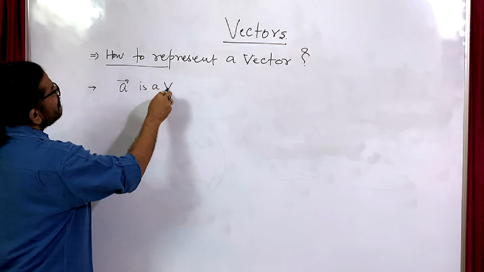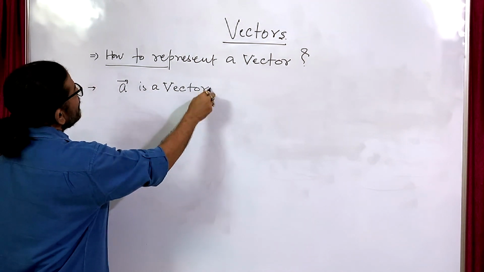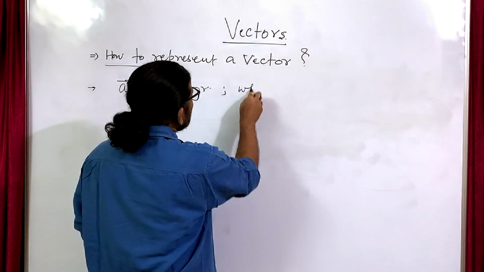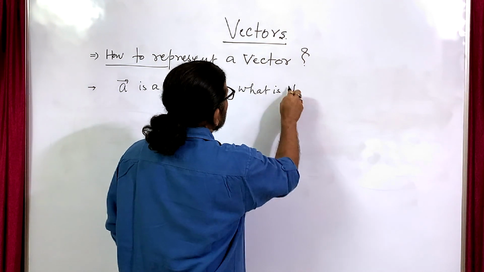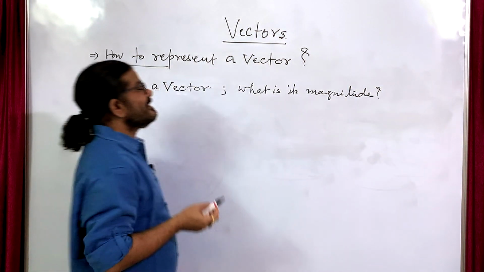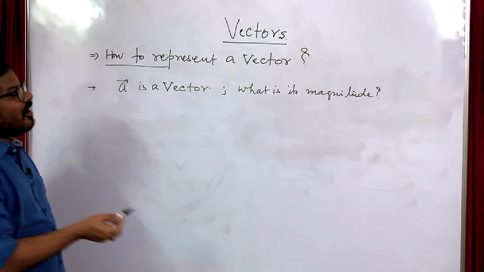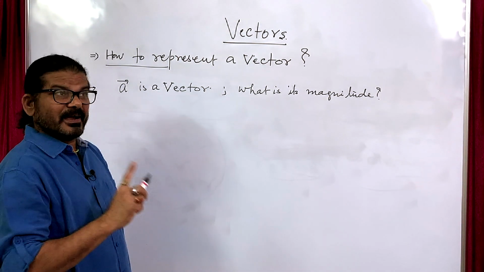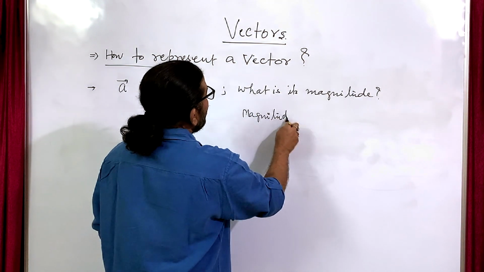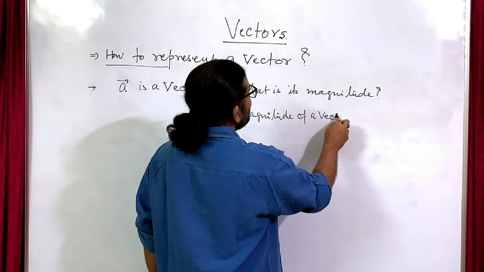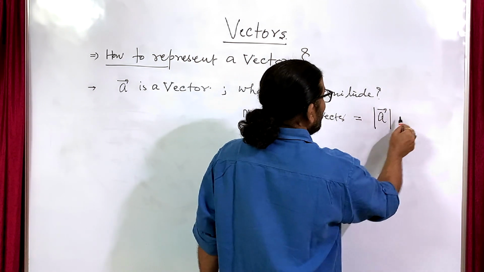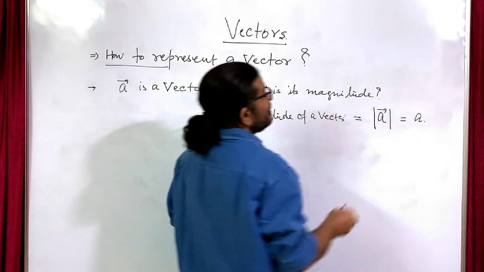If somebody asks what is its magnitude, how will you represent the magnitude of a vector? The magnitude of a vector is represented as mod of A, or simply we say this is A.